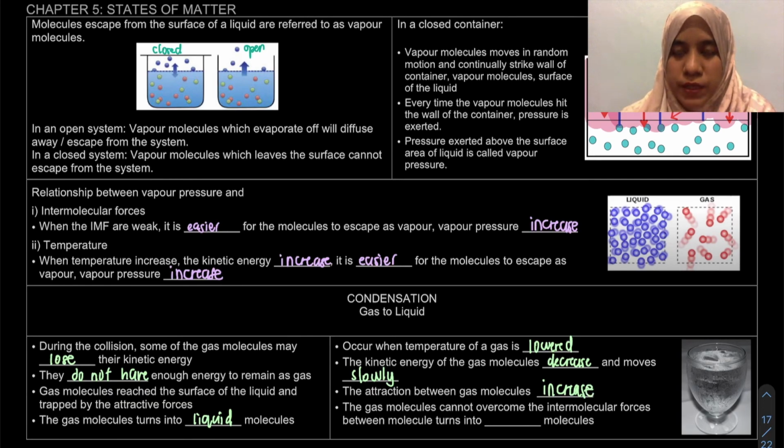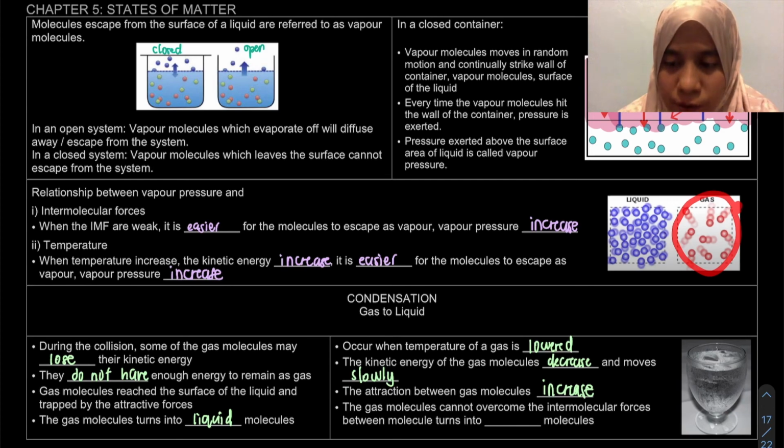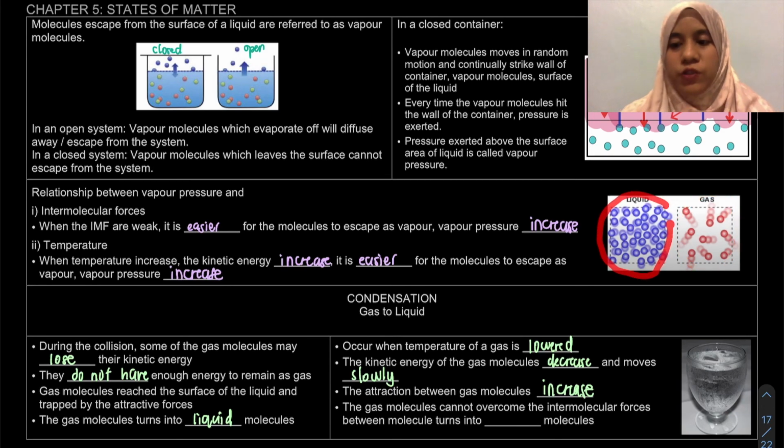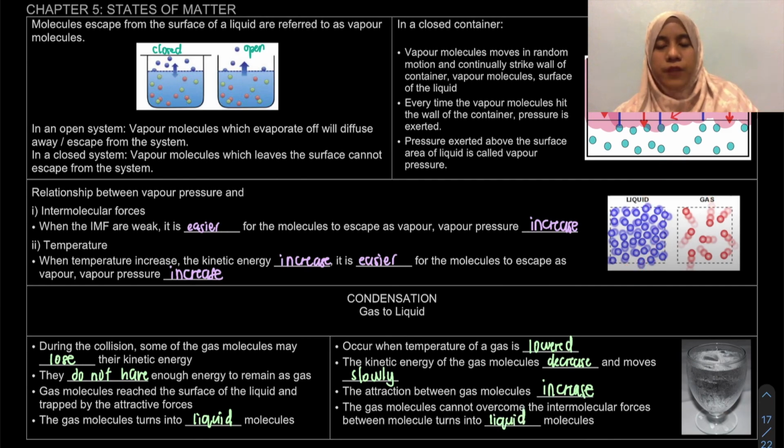So what happens is that since it is attracted, dah makin lama makin lambat. So when it moves slowly, dia akan the attraction tu increase. So what would happen? The gas molecule cannot overcome the force and turn into liquid. So dia jadi macam ni lah. From here akan jadi our liquid. Turn into liquid. Okay, so that's it. Itu sahaja untuk liquid kita.